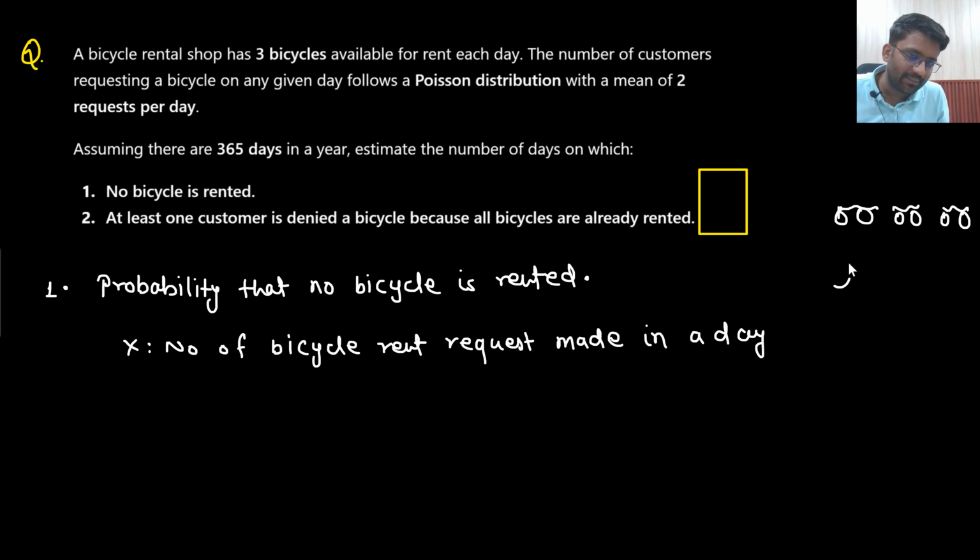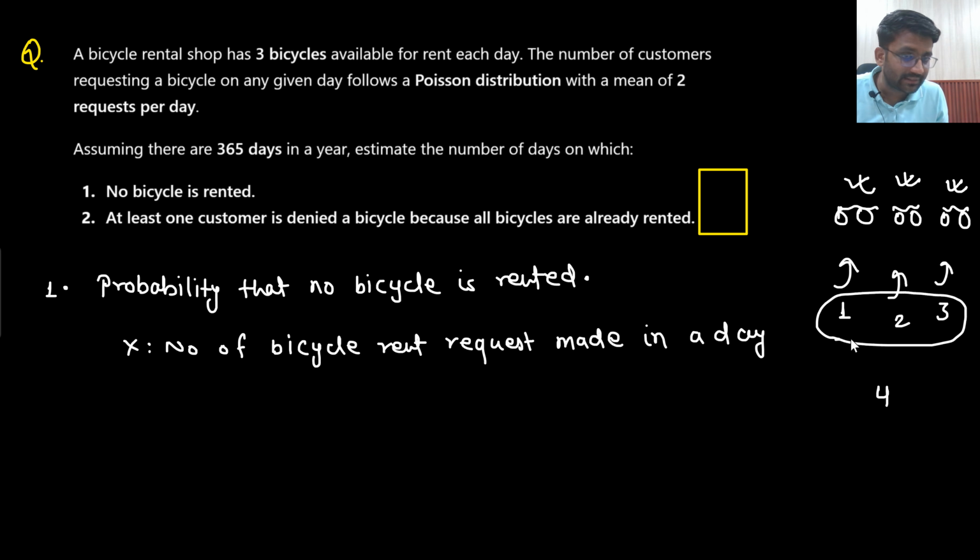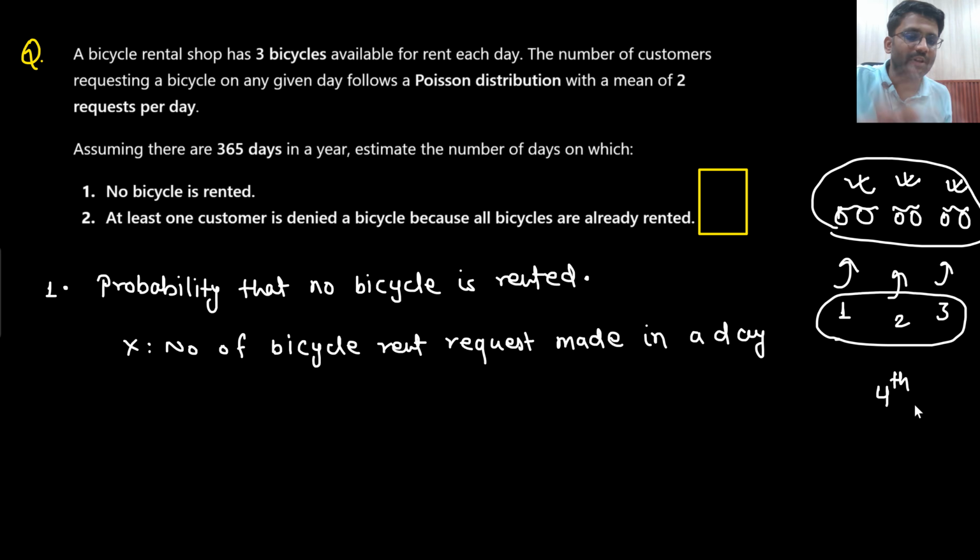If one guy has come and asks, can I rent a bicycle? He will say yes. Another guy comes, asks, can I rent a bicycle? He will say yes. Another guy comes and asks, he will say yes. Now a fourth guy has come. Three guys have already come, so three bicycles are already rented. Will the fourth guy get the bicycle? No, because three guys have already got the bicycle. Understandable? Very straightforward thing, no?